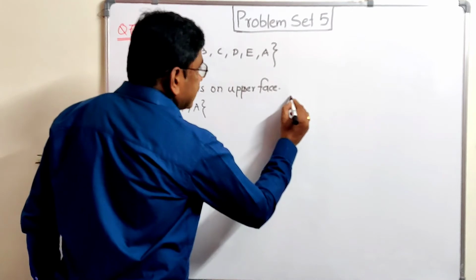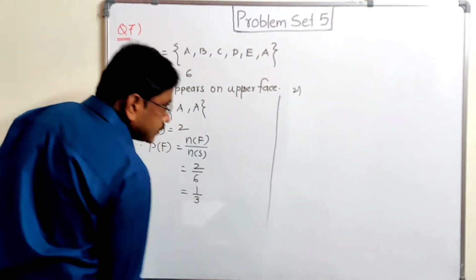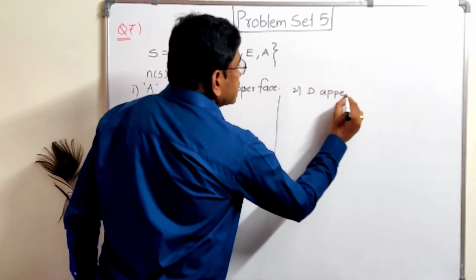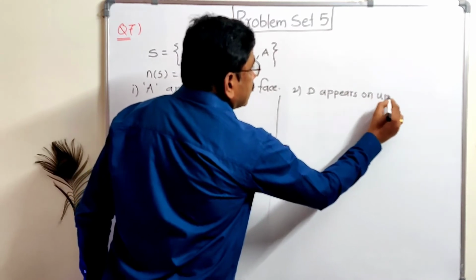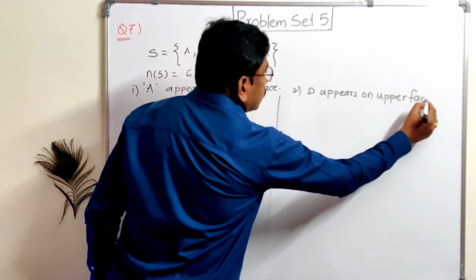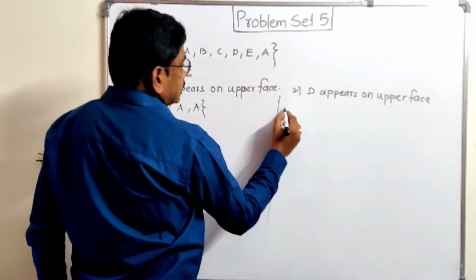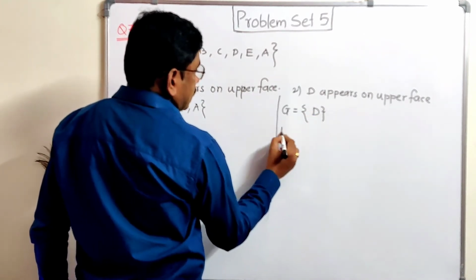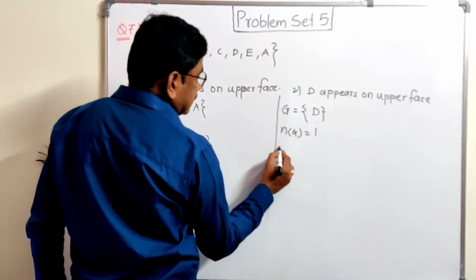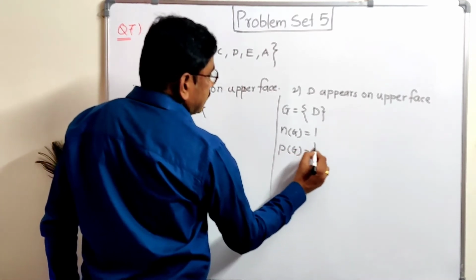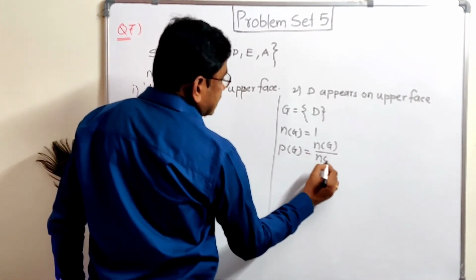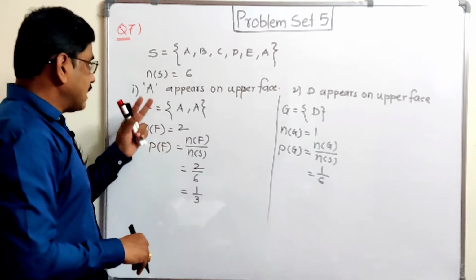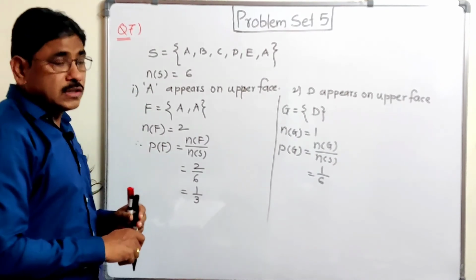And second case is given here that D appears on upper face. तो इसके लिए मैं अभी G सेट लेता हूँ. So D only once. So NG is equal to 1. Therefore probability of G is equal to NG divided by NS. So 1 by 6, that is the probability that D appears on the face, and 1 by 3 is the probability that A appears on the upper face.